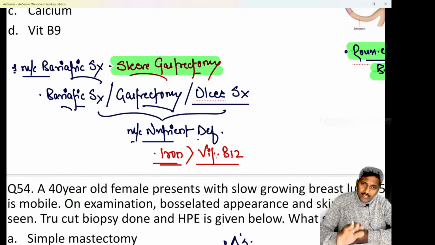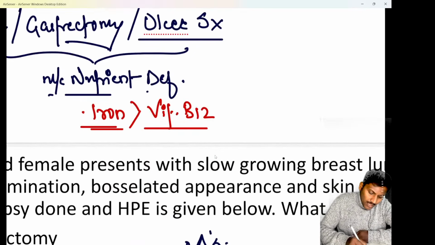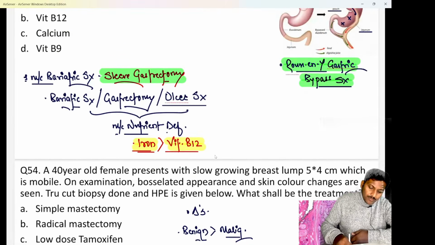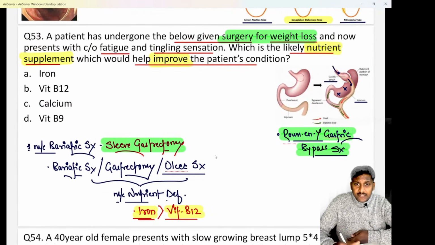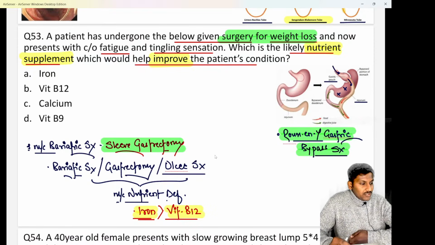Any of these surgeries, remember, whatever the history, bariatric surgery, gastrectomy or ulcer surgery, any of this history, the most common nutrient deficiency remains iron followed by vitamin B12. Most common nutrient deficiency will be iron because acidic medium will not be there or the food will bypass the duodenum. Either of those reasons, due to which iron is going to be the most common nutrient deficiency, which will cause an iron deficiency anemia, followed by vitamin B12 or cobalamin.